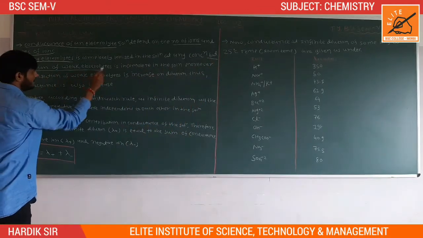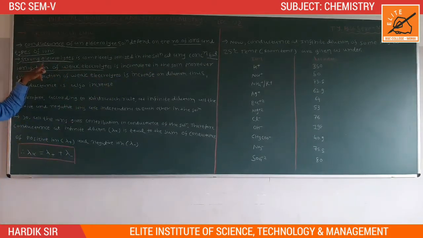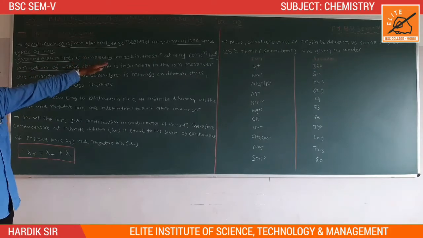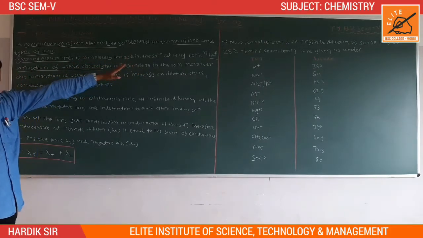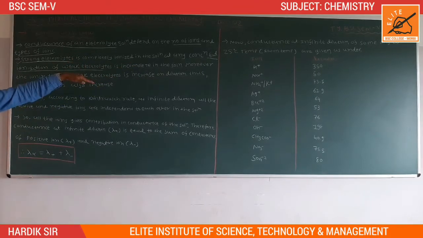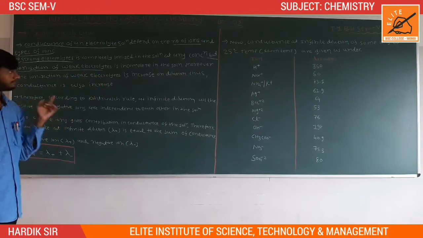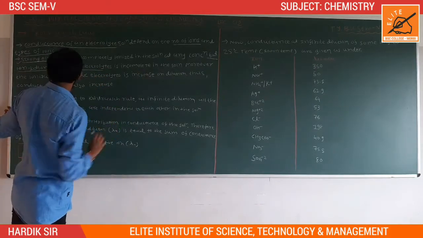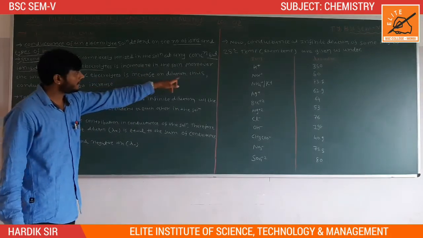Strong electrolytes are completely ionized in the solution at any concentration, but the ionization of a weak electrolyte is incomplete in the solution. Moreover, the ionization of a weak electrolyte increases on dilution.